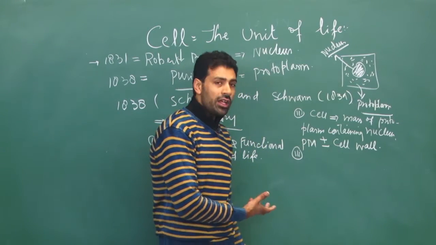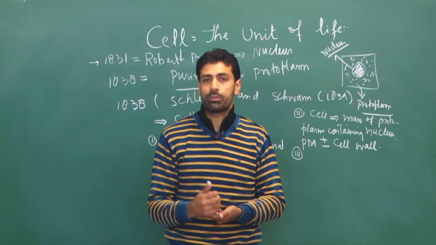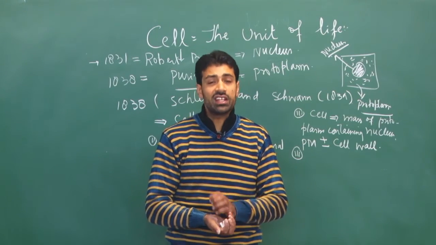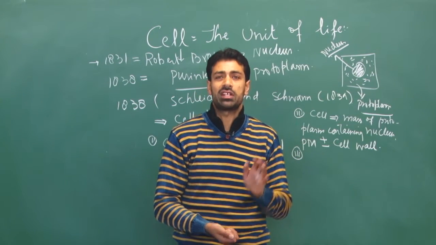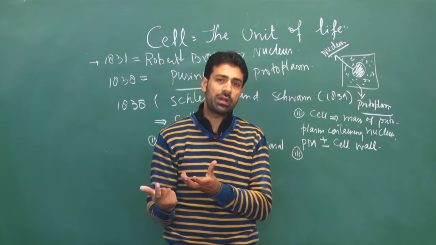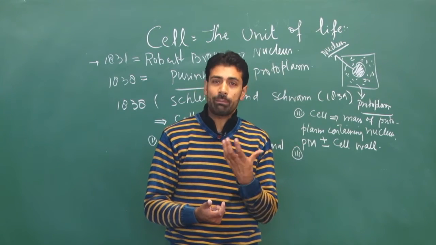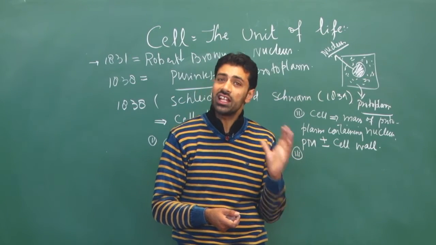The third postulate they put forth was about the functions of a living organism, or the functions of the cell. What does that mean? If a plant is able to make its own food by photosynthesis, it is in fact not the plant body that is making the food, it is the plant cells that are making the food. If in a particular organism, or maybe in a plant, cells are not capable of carrying out photosynthesis, that function you cannot see in the living organism.